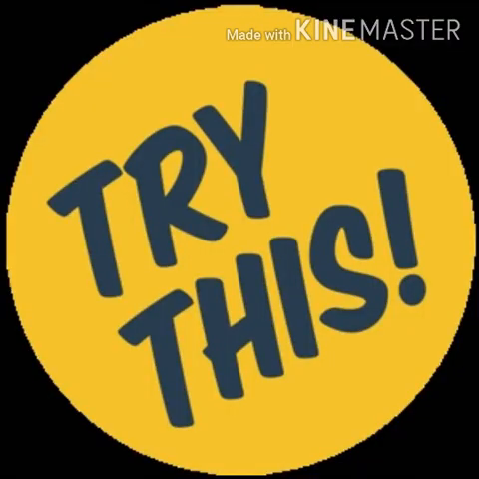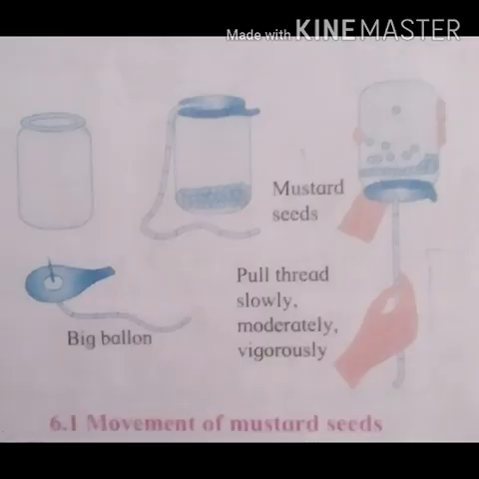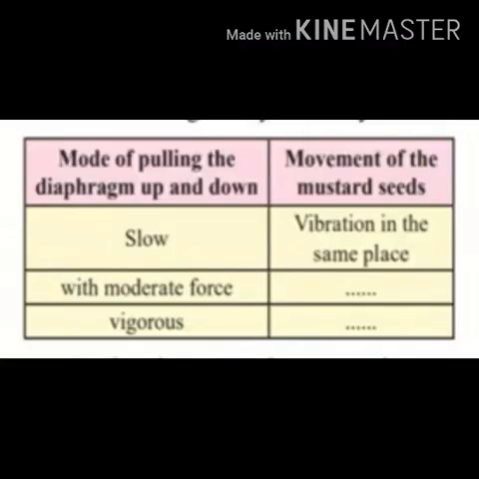Try this. Take some mustard seeds in a transparent plastic jar. Tie a long thread at the center of a big balloon by means of a needle. Stretch this rubber diaphragm and fix it on the mouth of the jar by means of a rubber band. Pull the diaphragm up and down with the help of the thread, first slowly, then with moderate force and then vigorously. Record your observations in the following table.